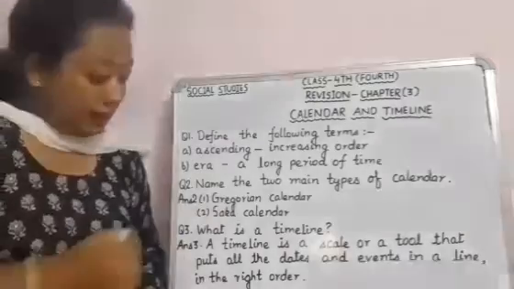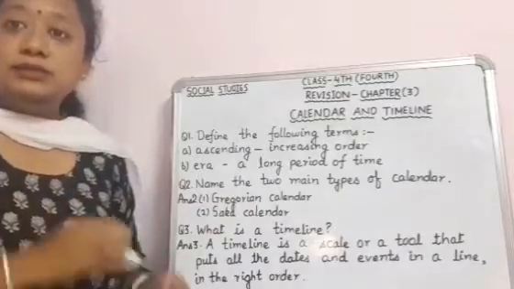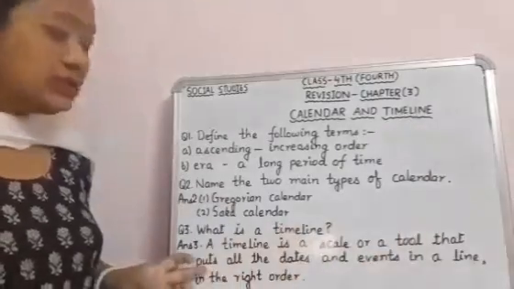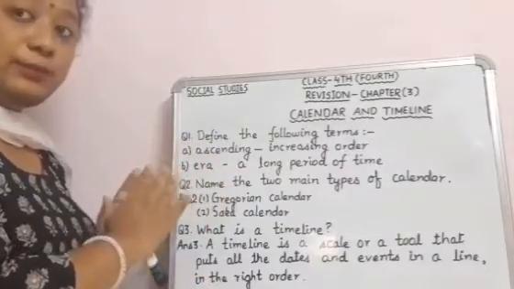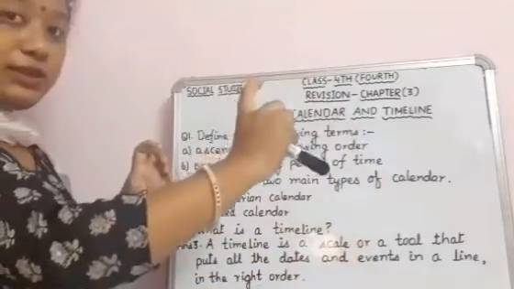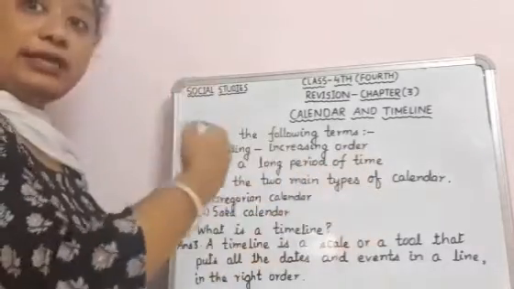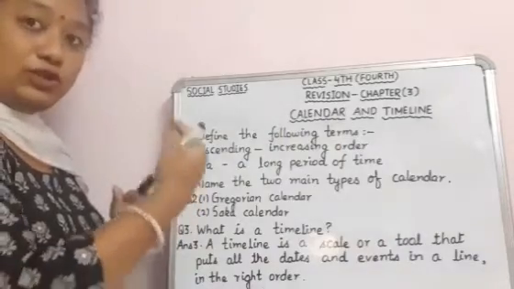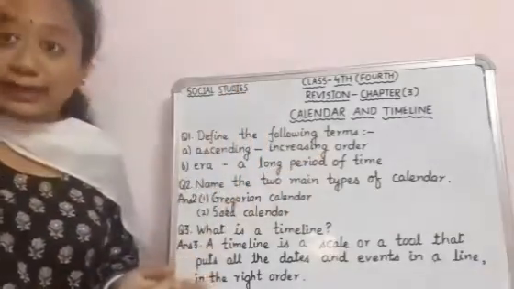Then comes question number 3. What is a timeline? A timeline is a scale or a tool that puts all the dates and events. All the dates are mentioned there, and under that the events are also mentioned in a line and in the right order. According to the event and the date, they are put in place. This is called a timeline.